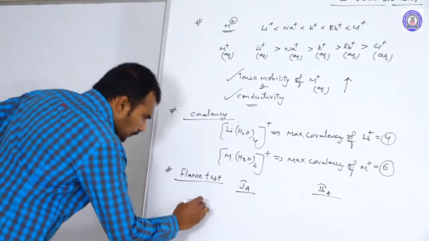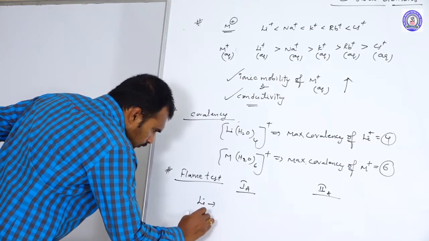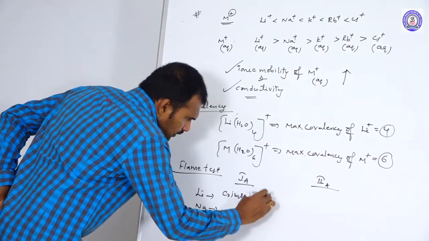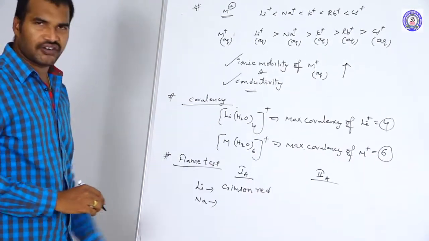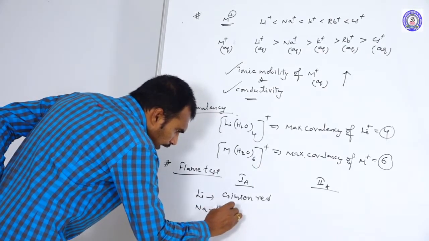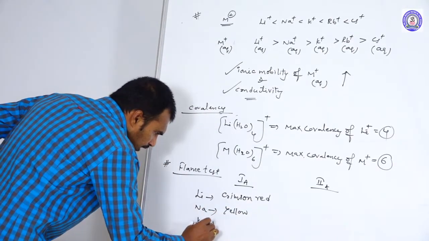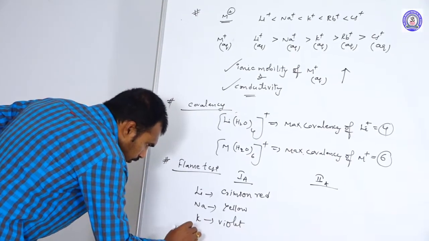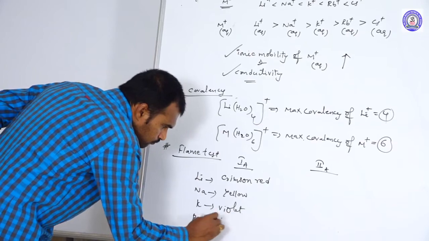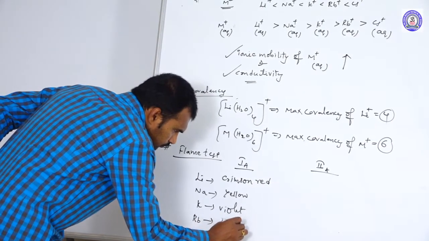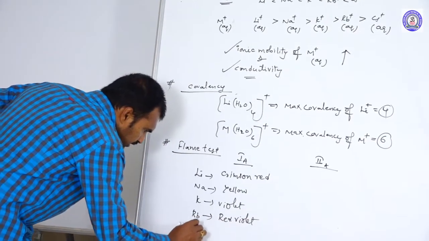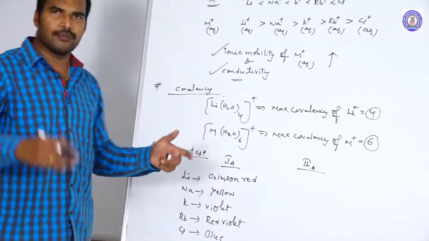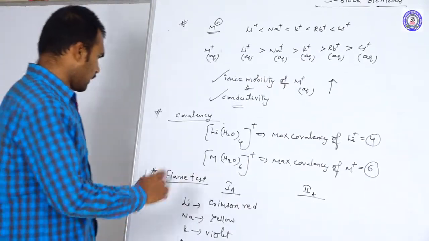First, lithium imparts a crimson red color to the flame. Sodium gives yellow color, potassium gives violet or lilac color, rubidium gives reddish violet color, and cesium gives blue color. These are the different colors that these elements impart to the flames.